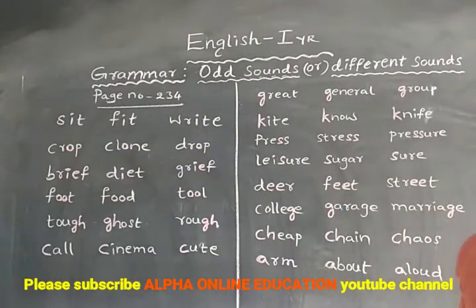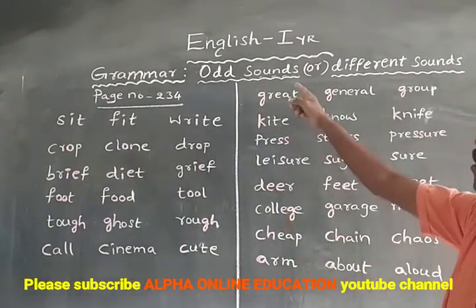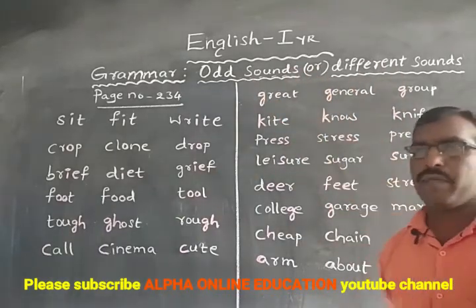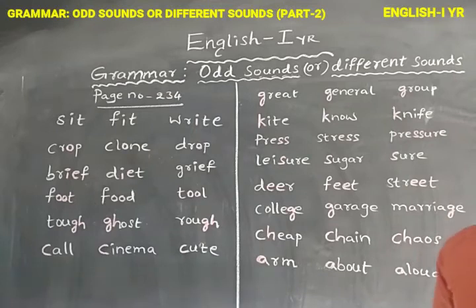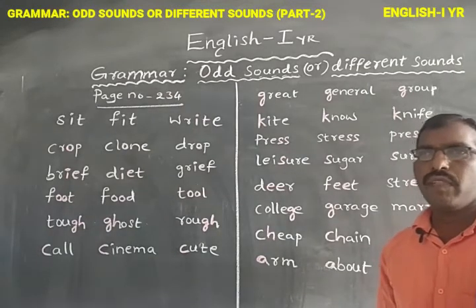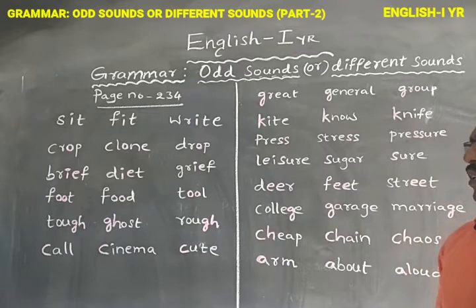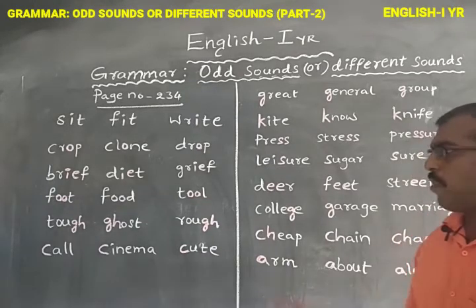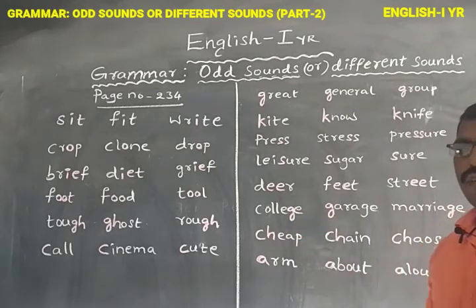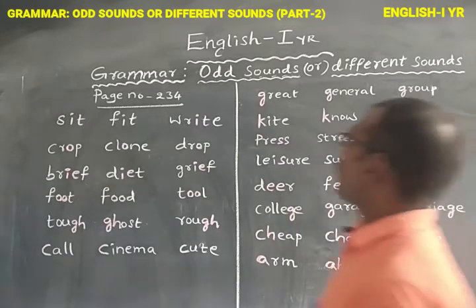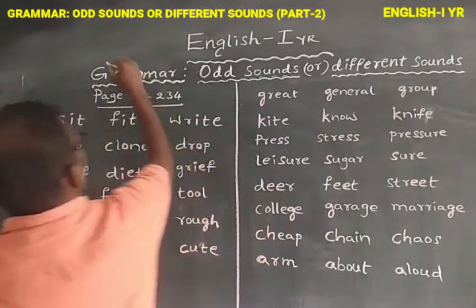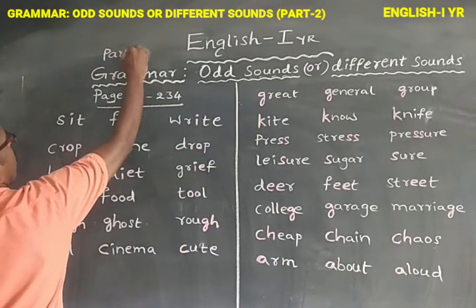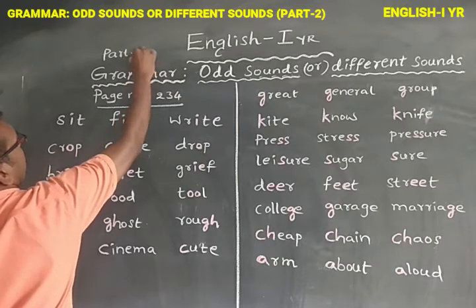Hello students, our topic name is odd sounds in the first year English grammar. It is the 19th question in our model paper. It has 4 marks. In the previous class, we have learnt about this topic introduction. This is the second class for this topic, part 2.